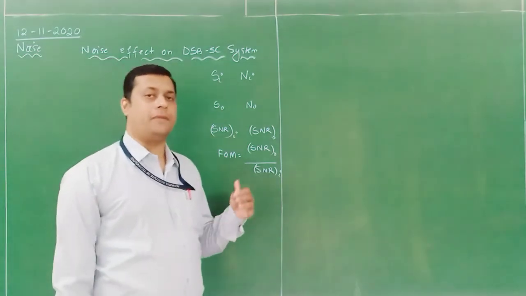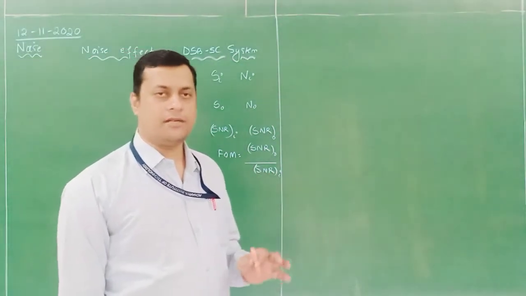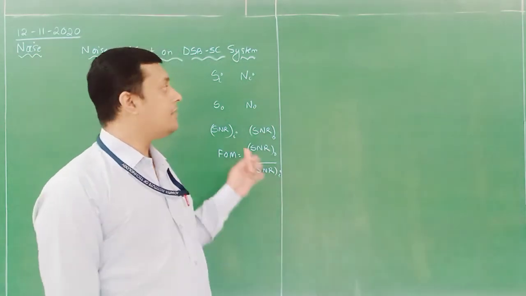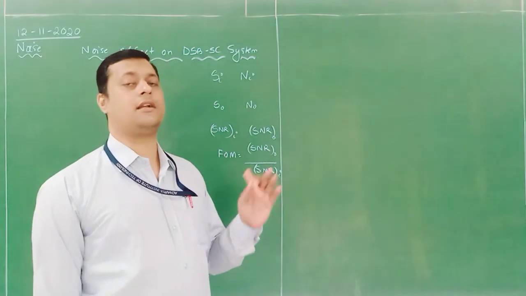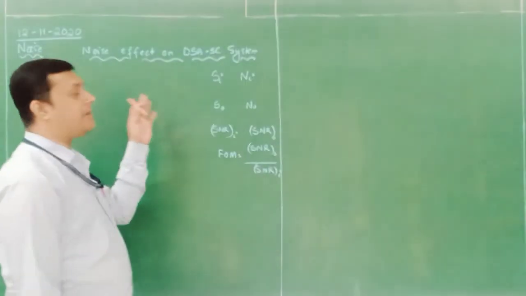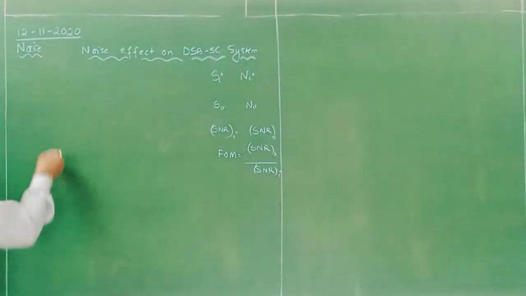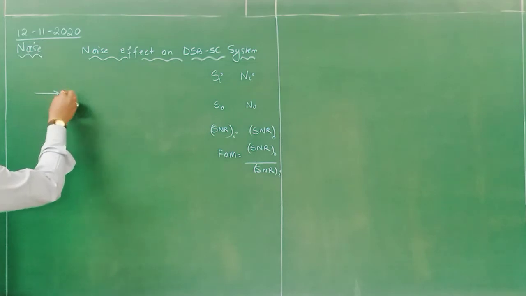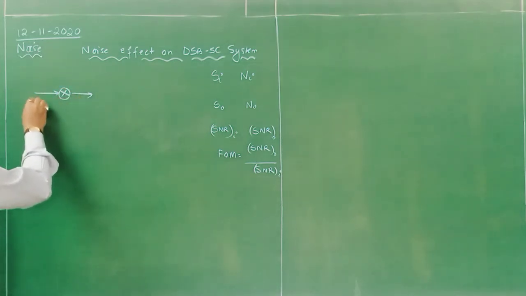Either we go for baseband transmission, where only the modulating signal is transmitted and we saw how it is detected. Then we have seen AM also, with the transmitted power, received power and all. Now we will see the DSB-SC system. Now what is the DSB-SC system? DSB-SC signal first we will generate. Okay. So how will we generate?